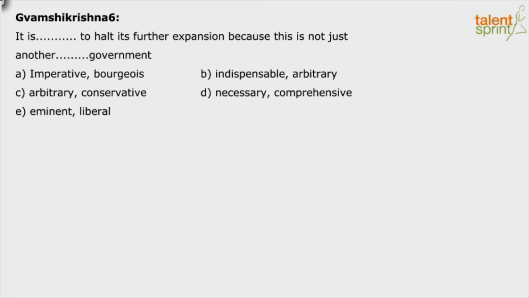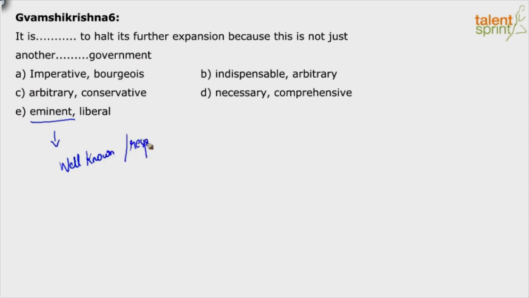Looking at the first blank, I have imperative, indispensable, arbitrary, necessary, and eminent. For the first blank, I'm talking about something that is extremely needed, right? So having set that in mind, I can quickly, safely eliminate C and E. Why? Because eminent is not the right word. Eminent means well known or respected.